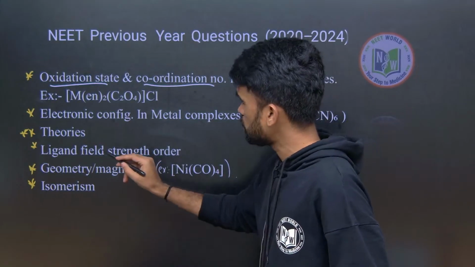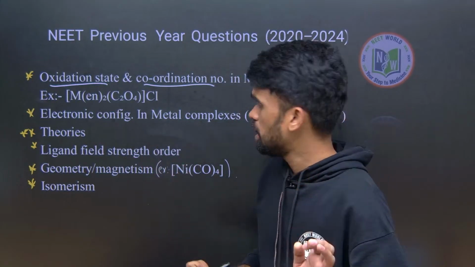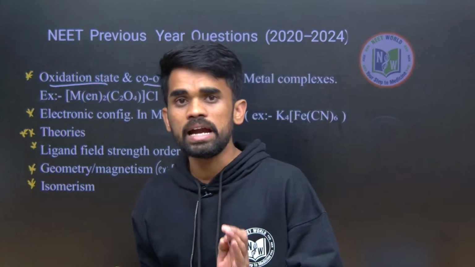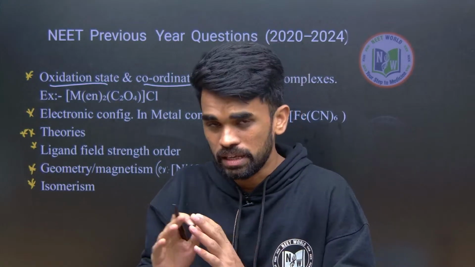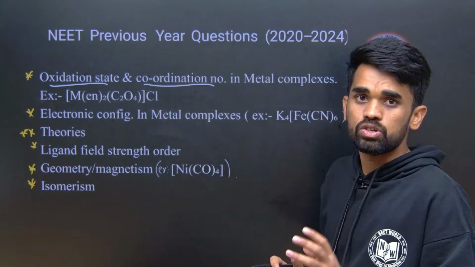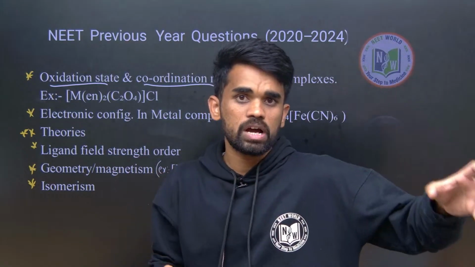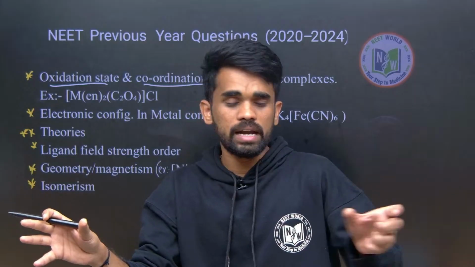Then next, in crystal field theory, we will be studying ligand field strength, based on the spectrochemical series. Based on experimental data, we have the ligands which are strong field and which are weak field, and they are arranged based on their field strength, right?